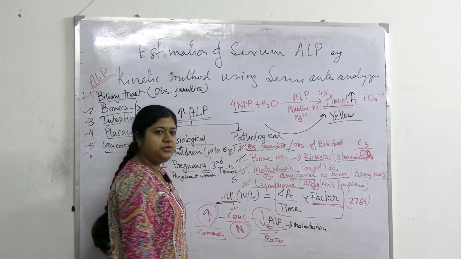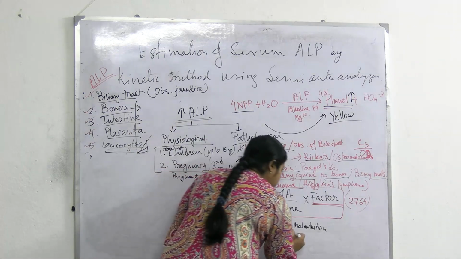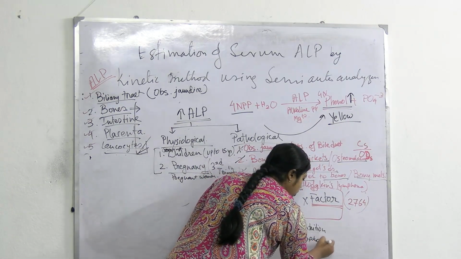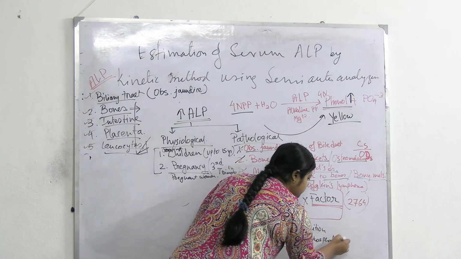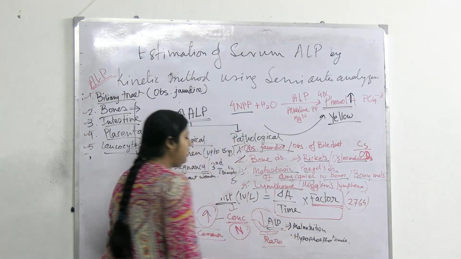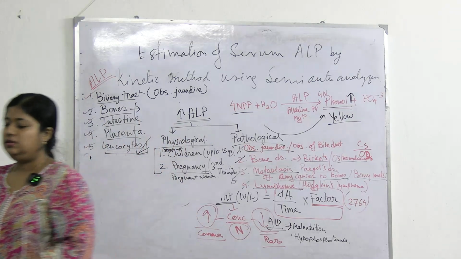In case of malnutrition and hypophosphatemia. These two are the causes where low alka phos can be seen. So done?